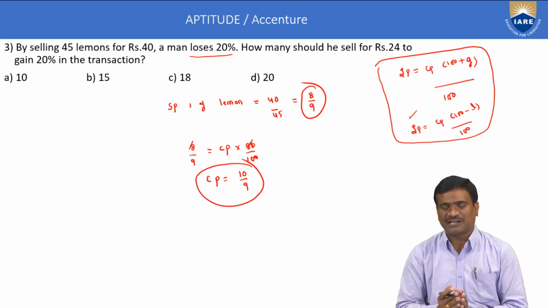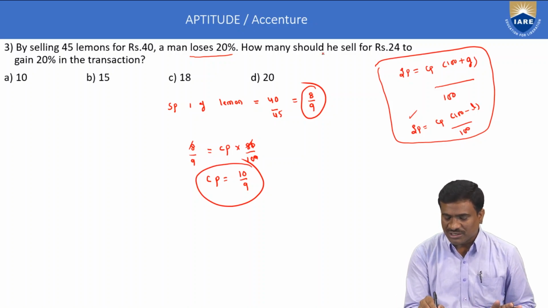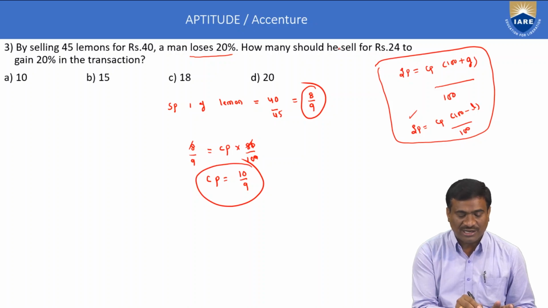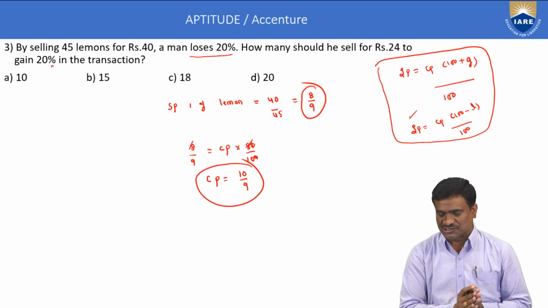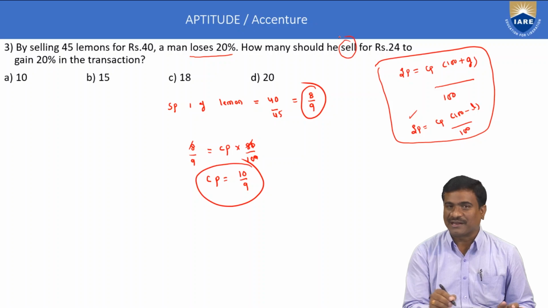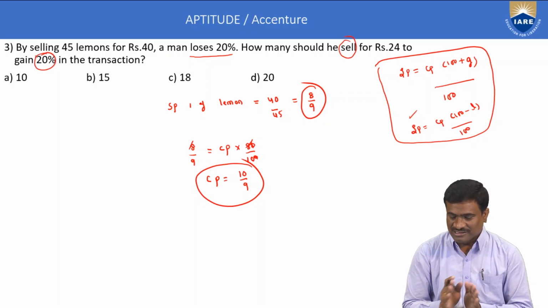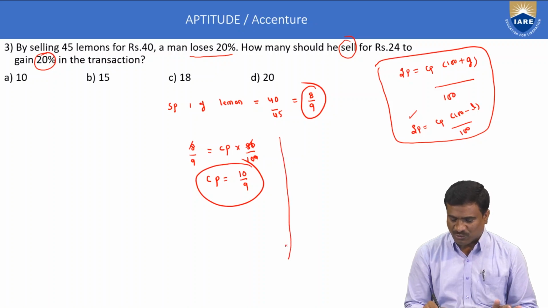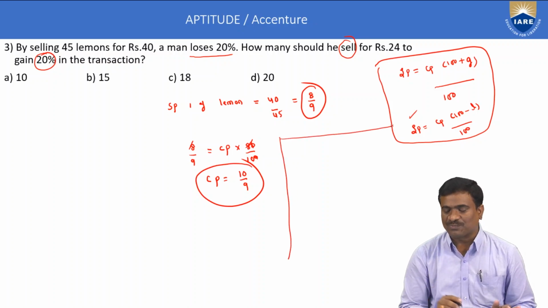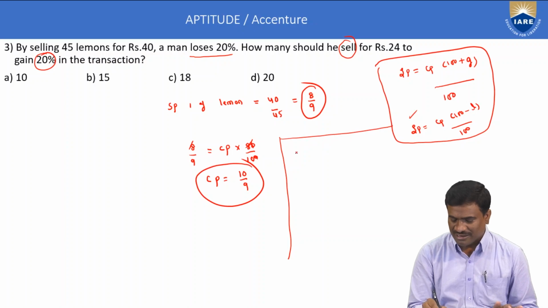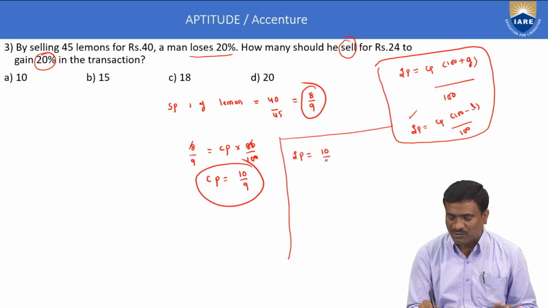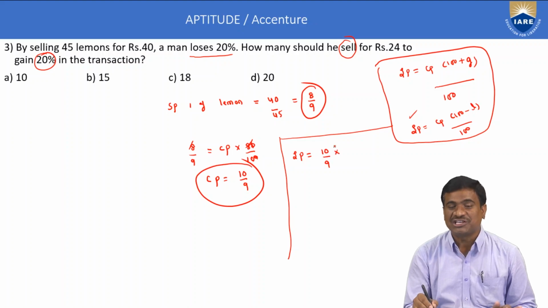Next, the second statement. How many should he sell for rupees 24 to gain 20 percent in the transaction? Calculate selling price when gain is given. Again, apply the relation. Selling price is equal to cost price into (100 plus G) by 100. Here we calculate selling price. Cost price is equal to 10 by 9. When gain G is 20%, that is 120 by 100.